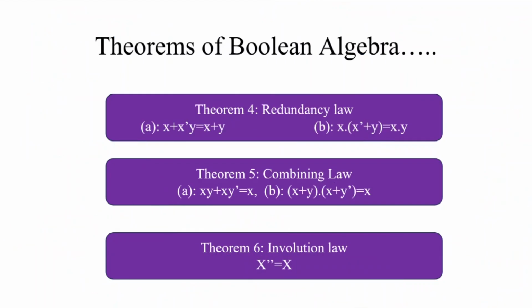Next theorem is the redundancy law. It means some variables are present in the form of redundant variables and we omit that variable. There is no need of that variable. There are two versions of the redundancy law here. x + x'y is the same as x + y. The x complement is redundant. How do we prove this with the help of postulates and previously discussed theorems of Boolean algebra?